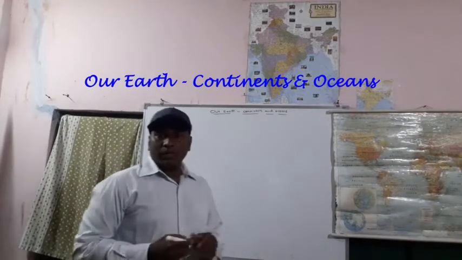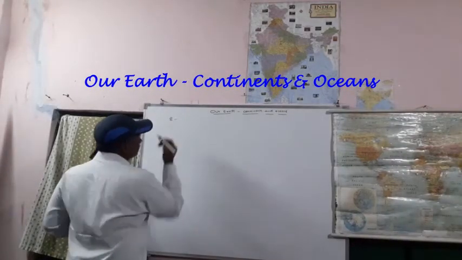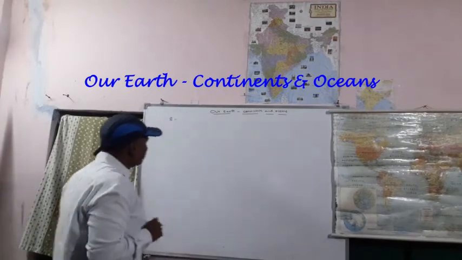How many planets we have? Exactly 8 planets. Among the 8 planets, our Earth is also present.